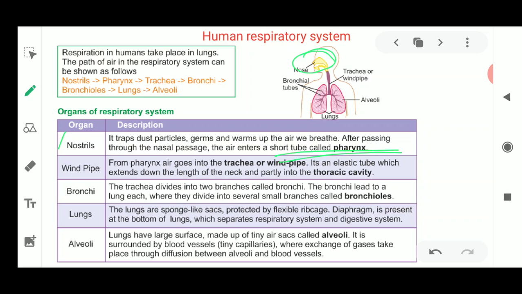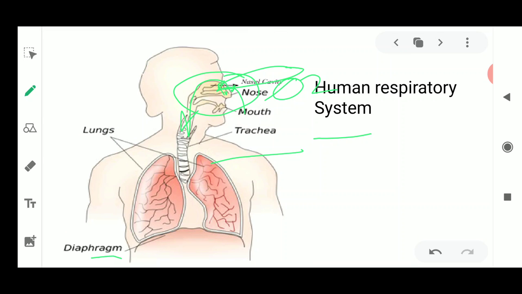This small tube present in your neck is known as the pharynx, which is also the starting point of your windpipe. The oxygen is then diverted into the windpipe. From the pharynx, air goes inside the trachea, and this trachea is known as the windpipe. Here this is the windpipe and this is the trachea. As you can see in the diagram, very clearly it is drawn, this is the organ known as the trachea.